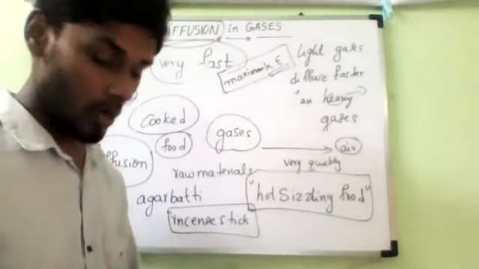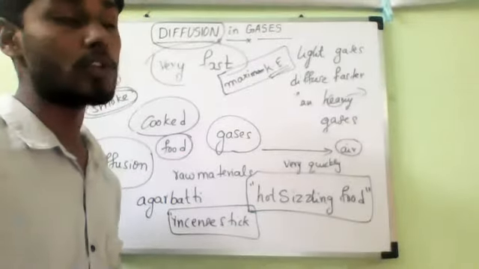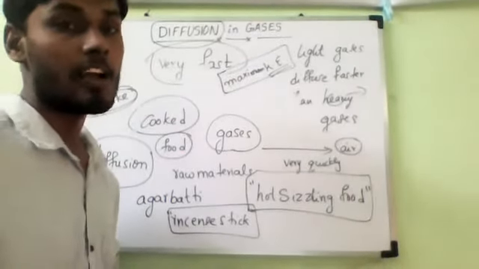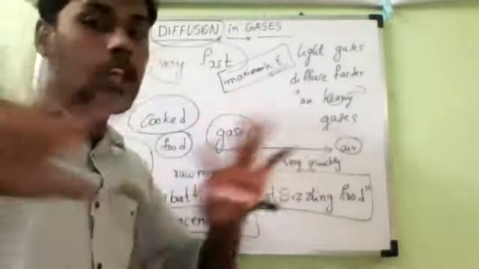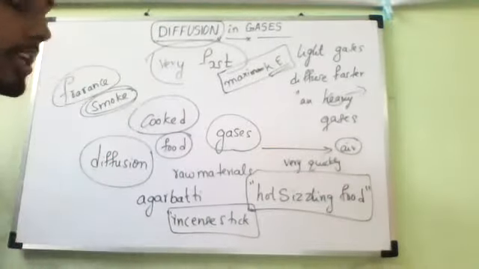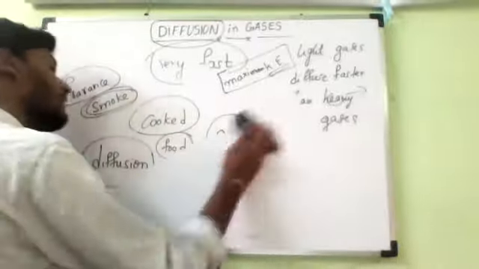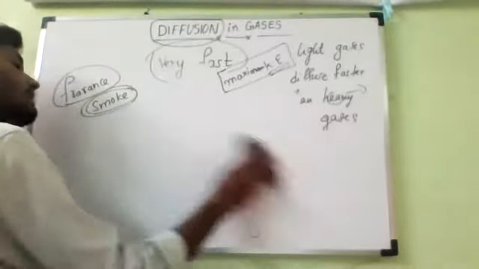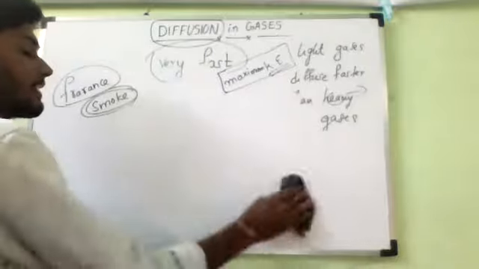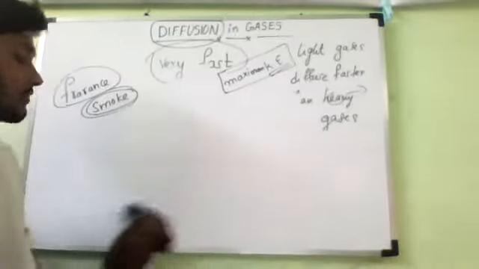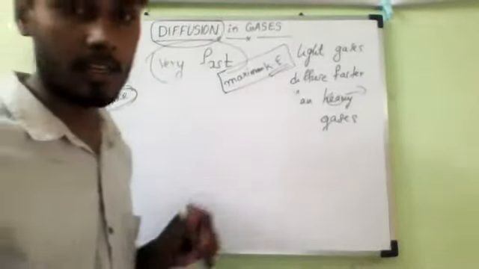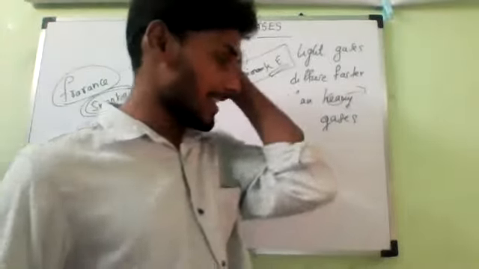Understand? The particles of gases produced by this burning incense stick move rapidly in all directions, so they start diffusing into the air, so that the fragrance of this incense stick reaches in all directions. That is what you should remember. Understand? So that's all. This is the second example.